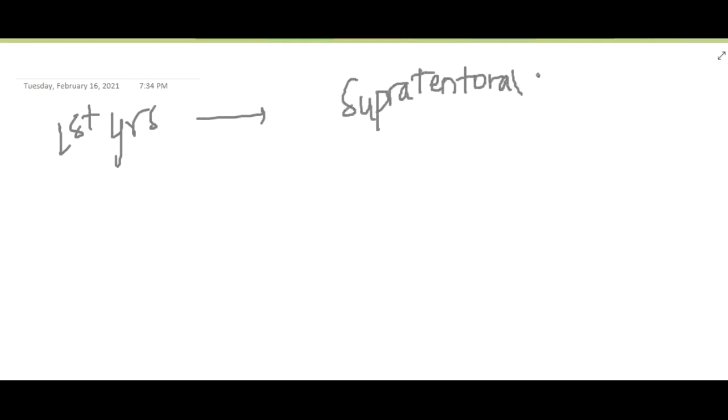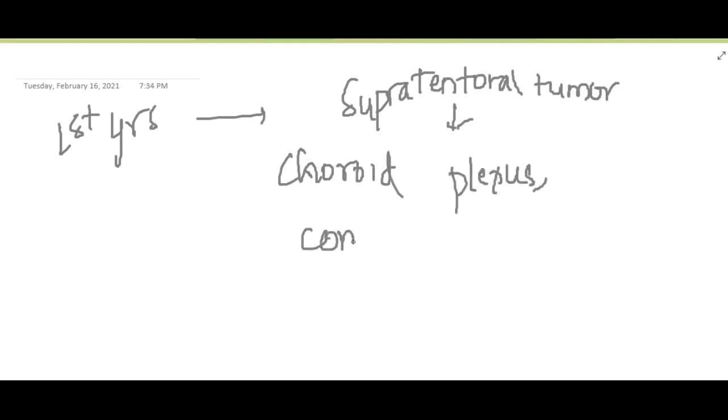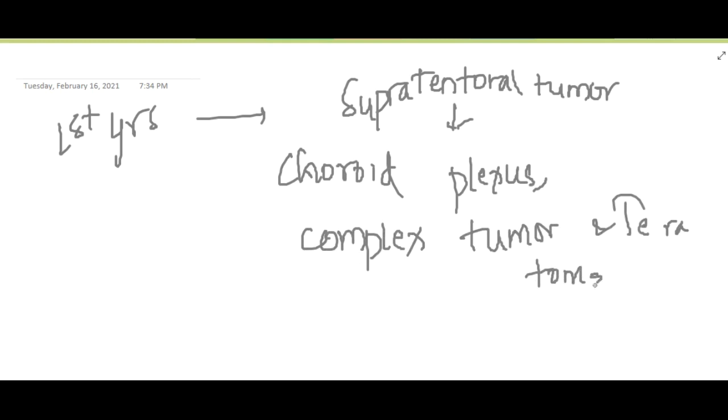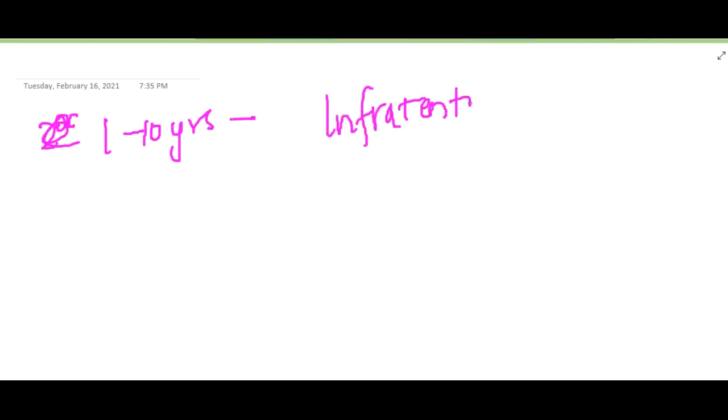These include choroid plexus tumors, complex tumors, and teratomas. From 1 to 10 years of life, infratentorial tumors predominate.